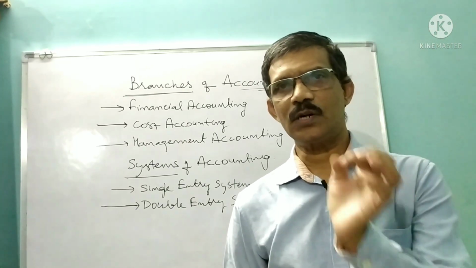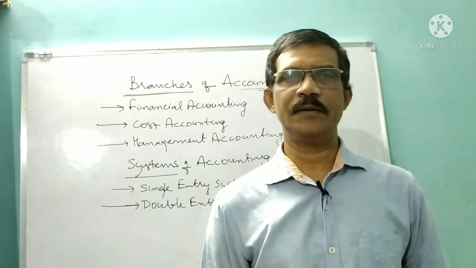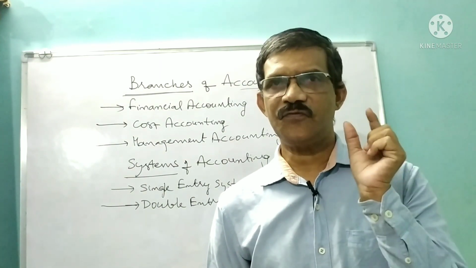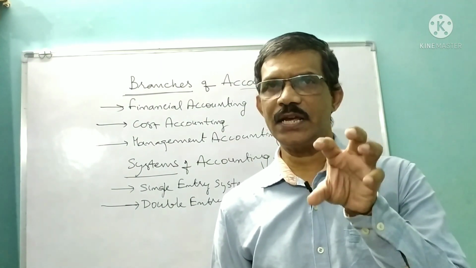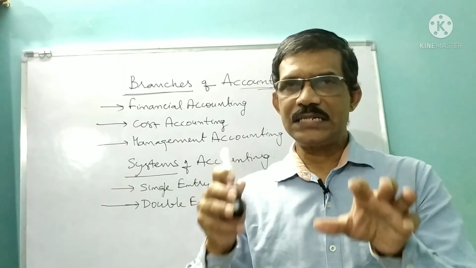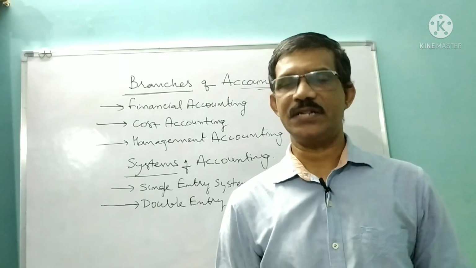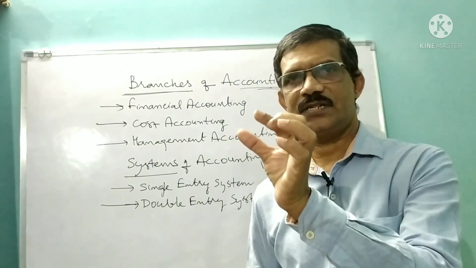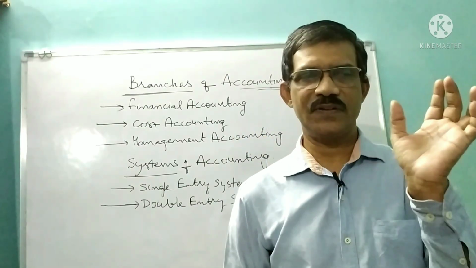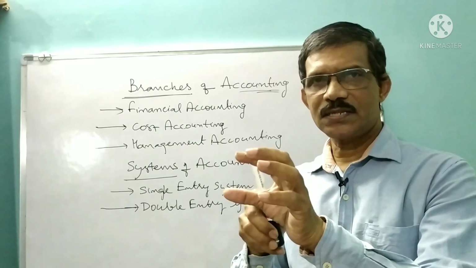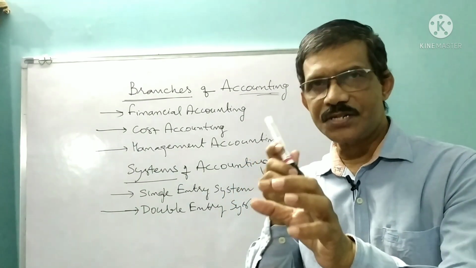So what is a branch of accounting? A branch of accounting focuses on a particular activity, a particular piece of information, a particular thing, in order to study it thoroughly and in detail.